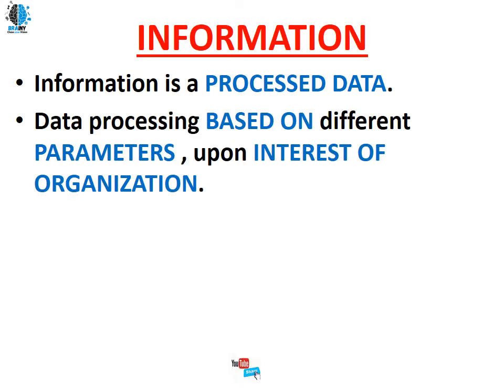The data is processed based on different parameters upon the interest of the organization. For example, if I have 100 student data and I am from the accounts department, I will be taking the data with my parameters related to fees. If you are from some results committee, you will be taking the results related data. So based upon your own interest, you will have different parameters and different information. The data will be the same, but based upon the processing and the parameters, the information will change.